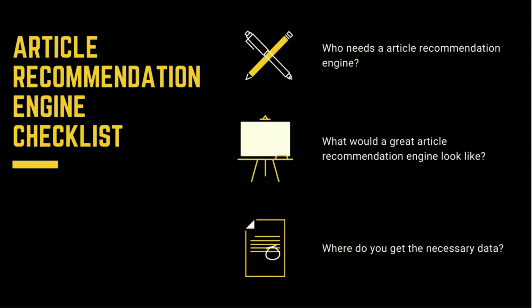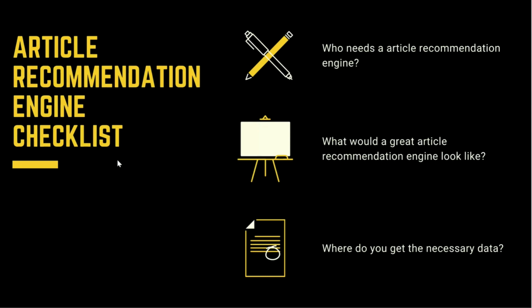And then the next and final question is, where do you get this data? How do you actually get the necessary data? When we built this article recommendation engine, the data scientists got this data from a variety of good sources out there. You have Towards Data Science, Medium, GitHub, which contains these case studies, the Netflix engineering blog, the Uber engineering blog. There was a collection of close to 200 articles shared in one GitHub repository. I'll also be providing the link to that GitHub repository a bit later. From there, we just scrape the data and build this recommendation engine.